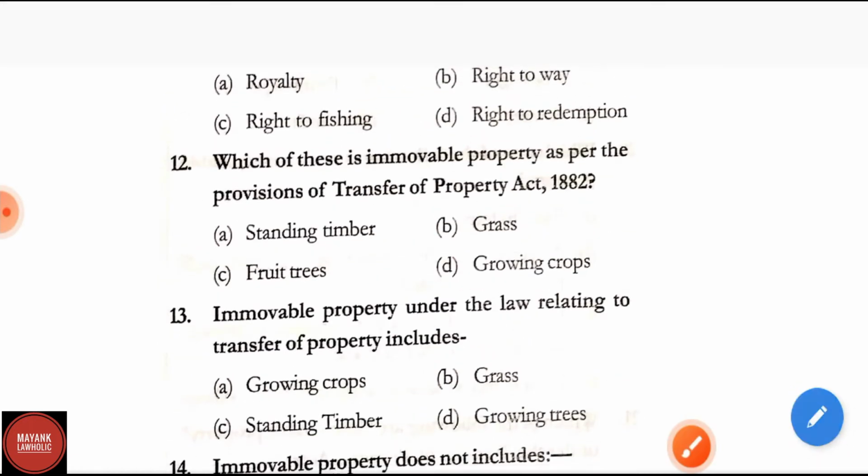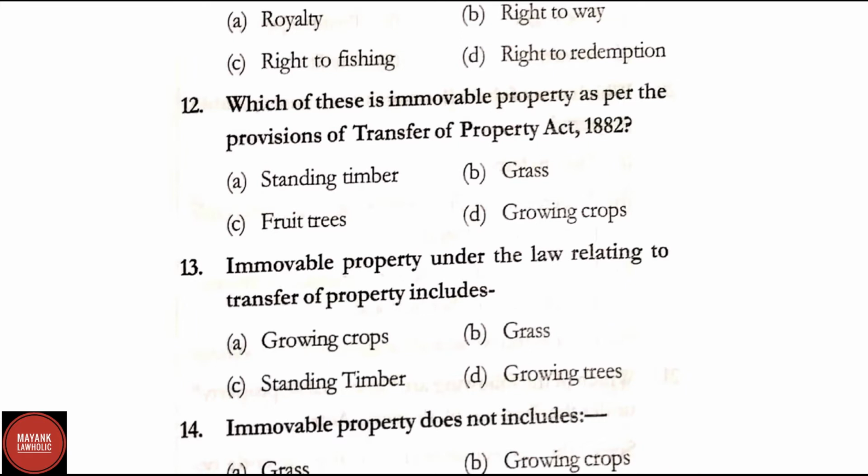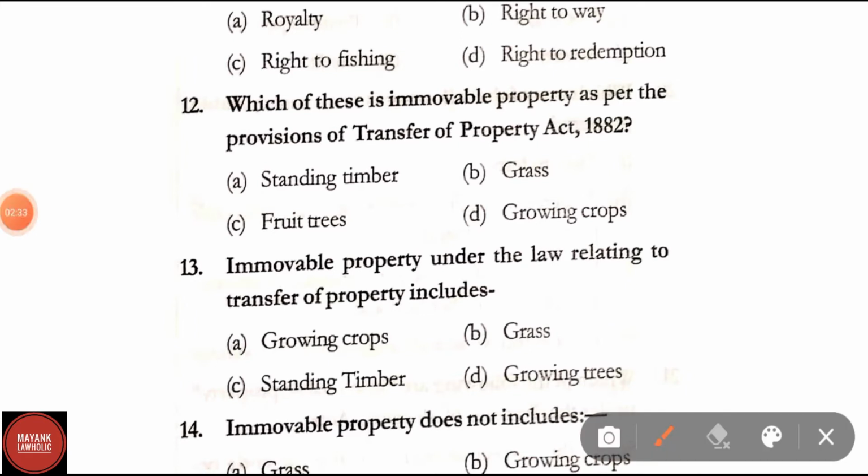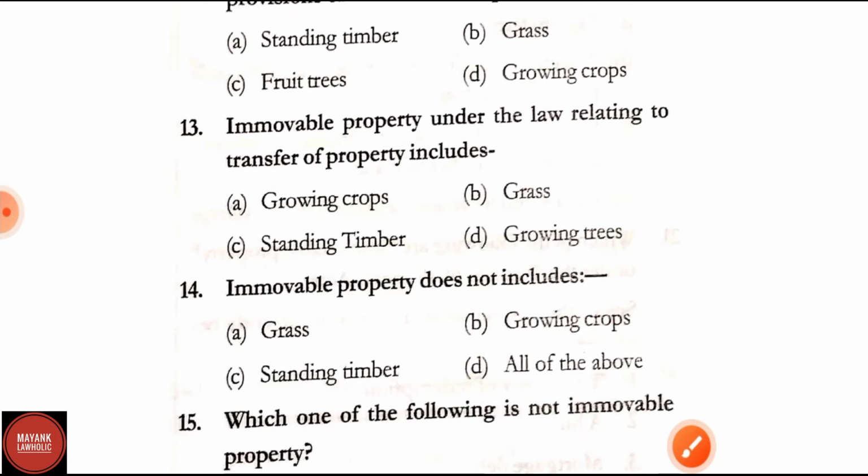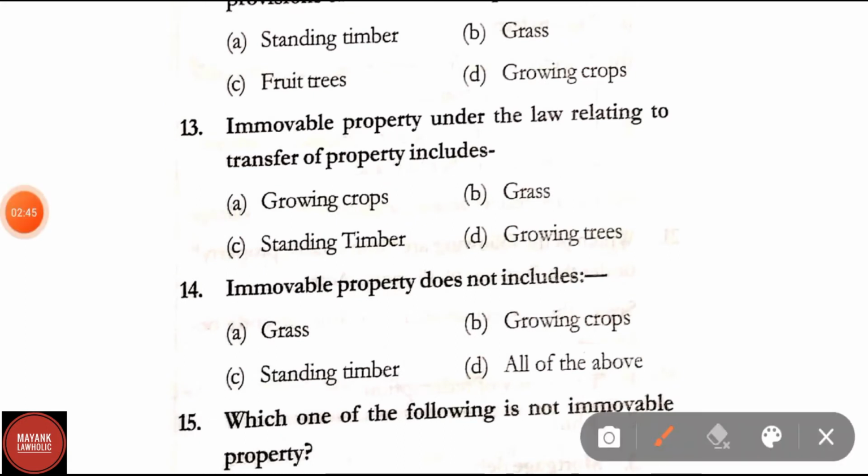Question number 12. Which of these is immovable property as per the provisions of the Transfer of Property Act 1882? Options are standing timber, grass, fruit trees, growing crops. Here correct answer is fruit trees. Question number 13. Immovable property under the law relating to transfer of property includes growing crops, grass, standing timber, growing trees. Correct answer is option D, that is growing trees.